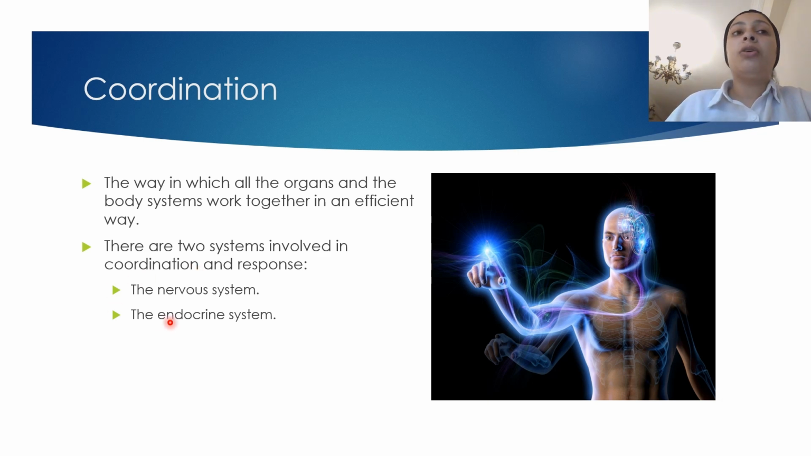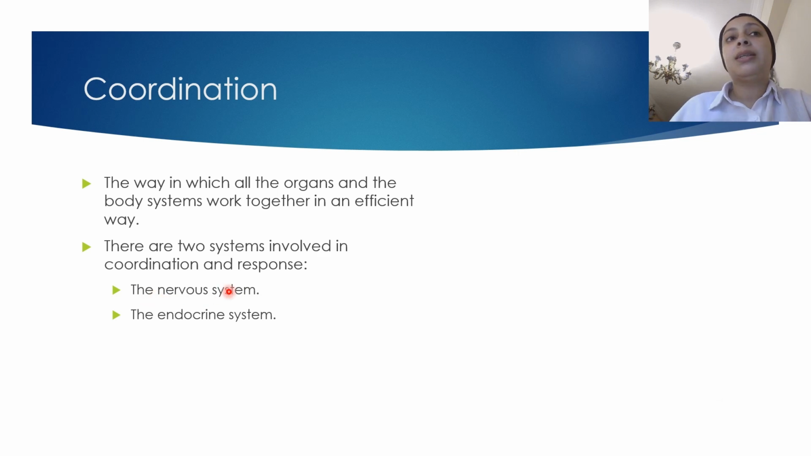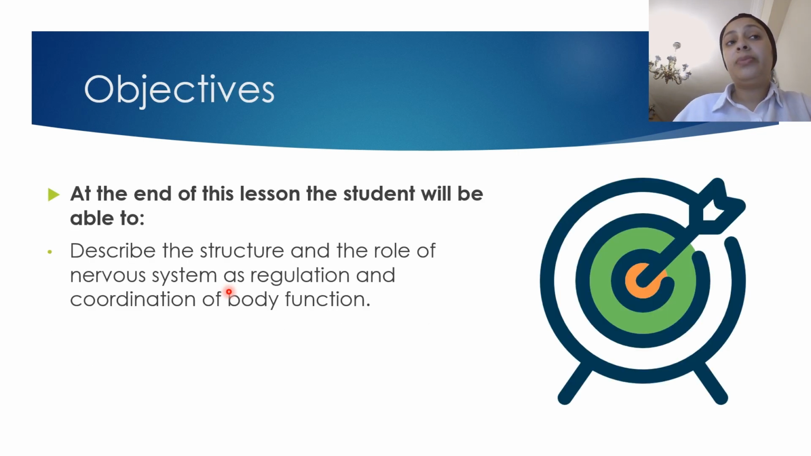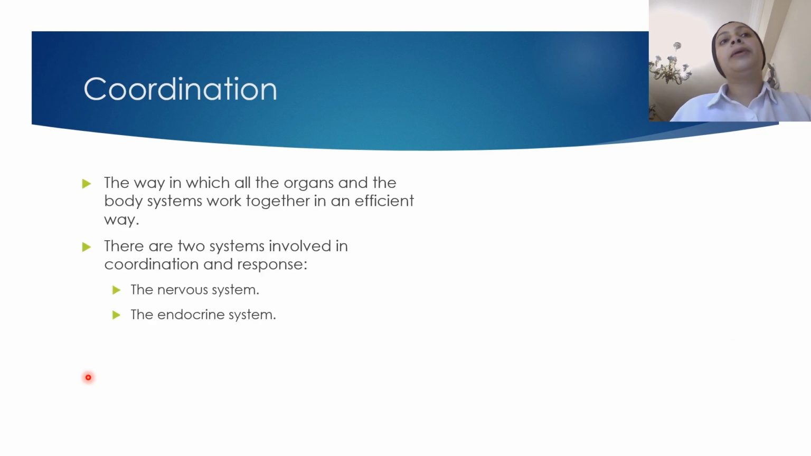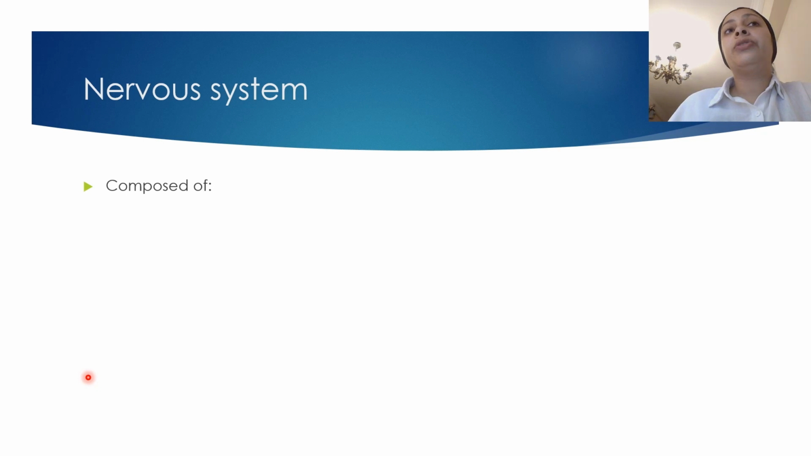Today we are going to talk about the nervous system. In this chapter, we are going to describe the structure and the role of the nervous system, and explain how the nervous system is responsible for coordination. We will also talk about the structure and function of something called the synapse, which is going to be explained later. So first, our nervous system.